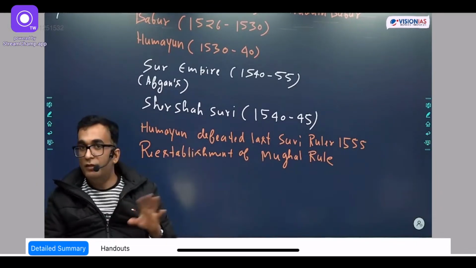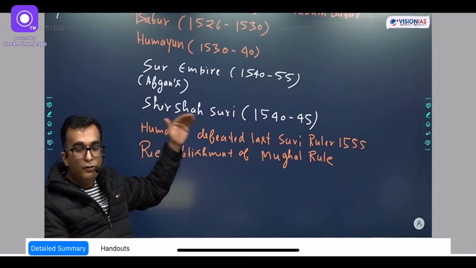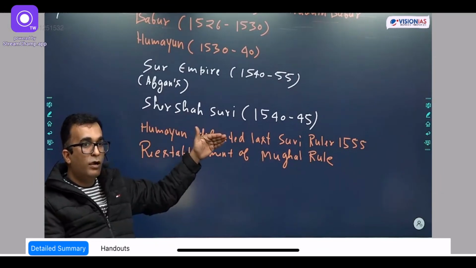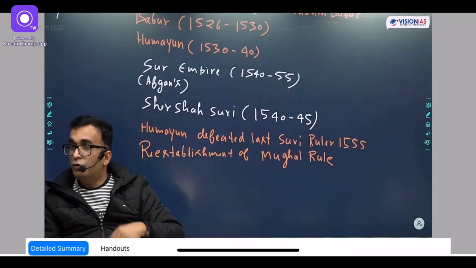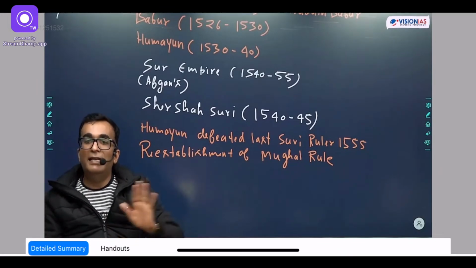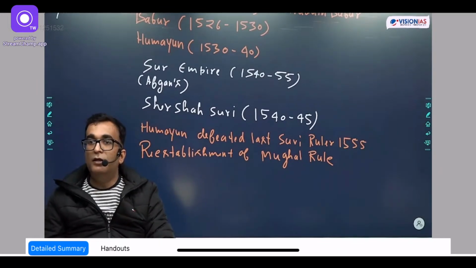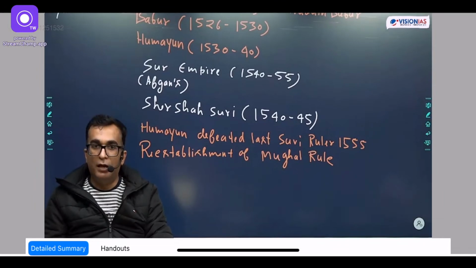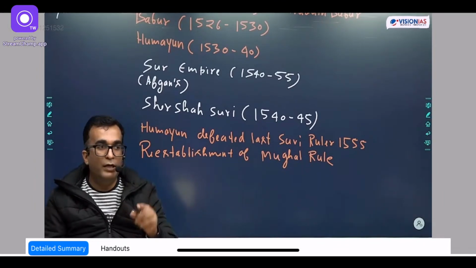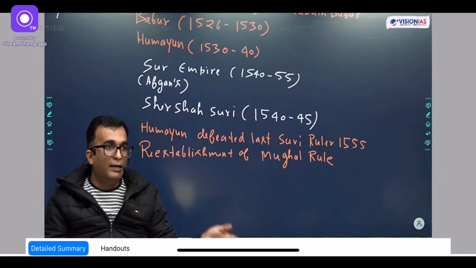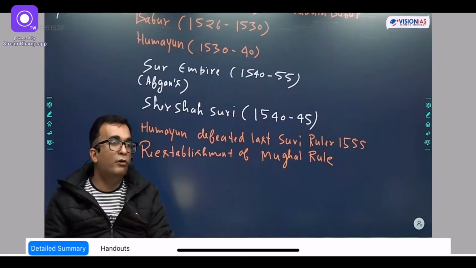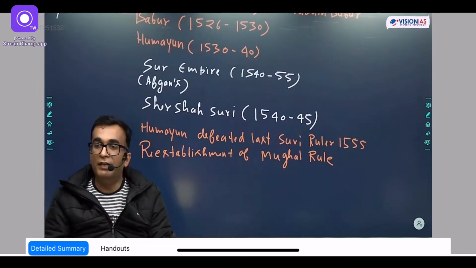When this news was known to one of the aides of the Sur ruler, whose name was Hemachandra, Hemachandra captured Delhi at this time. Then the Mughal general Bairam Khan fought with Hemu in the second battle of Panipat, and finally the firm rule of the Mughals was established in 1556.